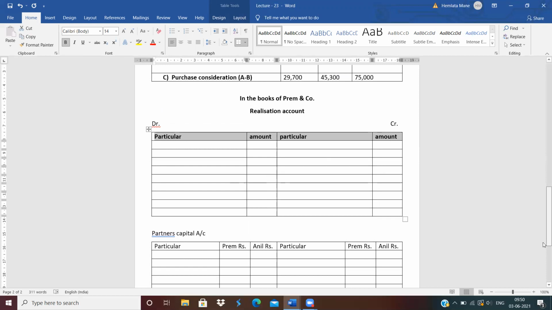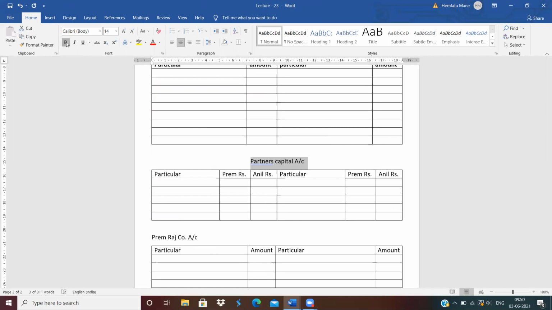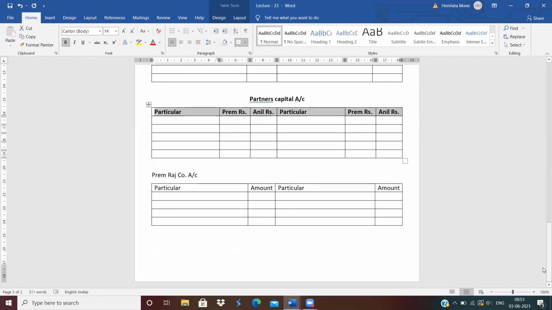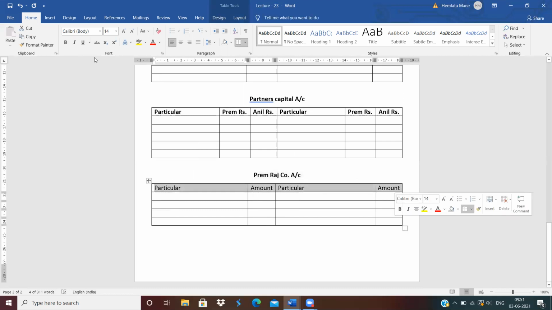Next, prepare the partners capital account. Which partners in the Prem Company? In Prem Company, there are two partners, one is Prem and next is Anil. So prepare columns, particular Prem Anil. And next, prepare the new company's account. New company is Prem Raj Limited. So prepare the accounts of Prem Raj Limited.